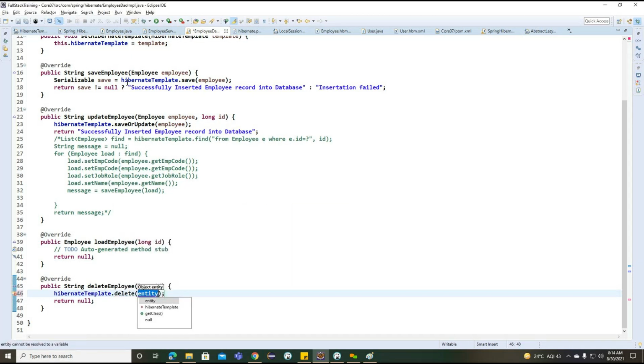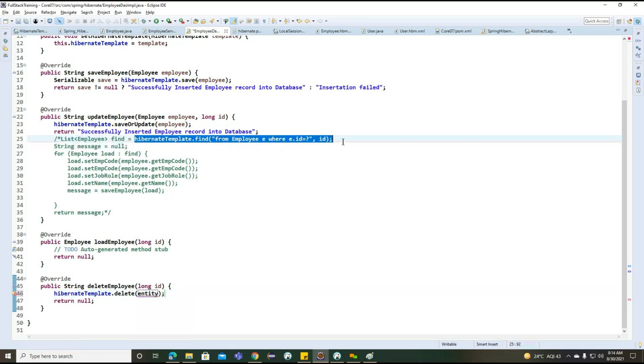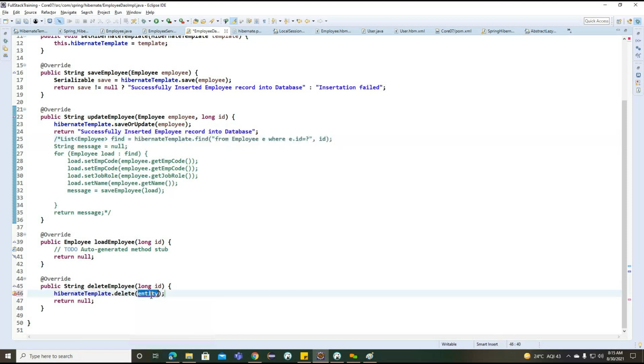delete and load method, because load we already identified with the help of find here. So we'll return the same employee object information. Right here we are returning ID, but we need to specify the object here. So what is the object we want to return? The particular object we need to specify to read this particular object here. Getting the point? Any questions here?